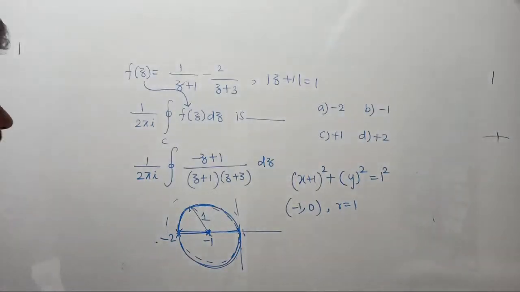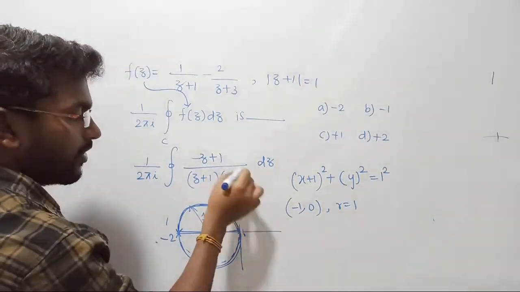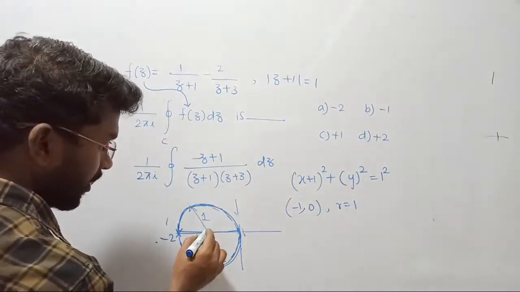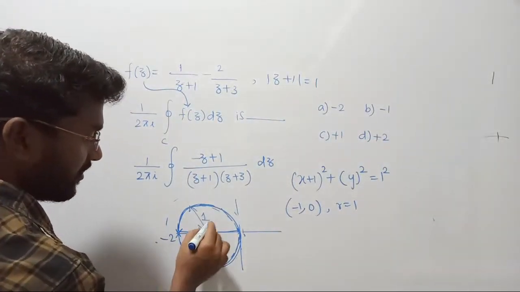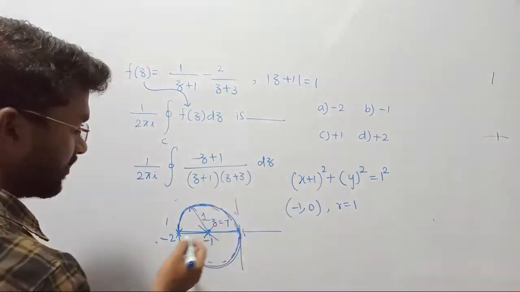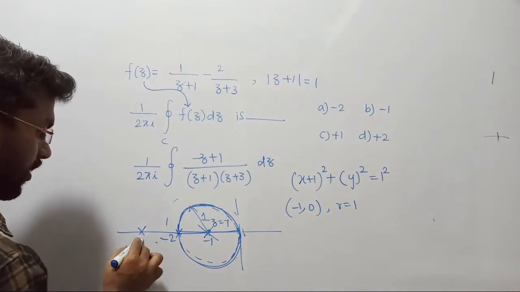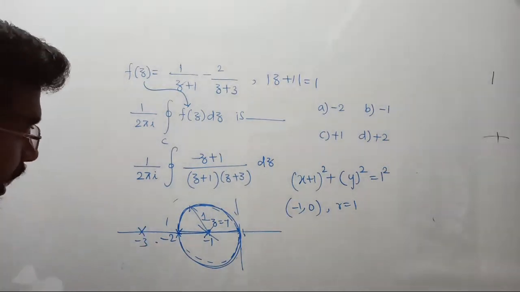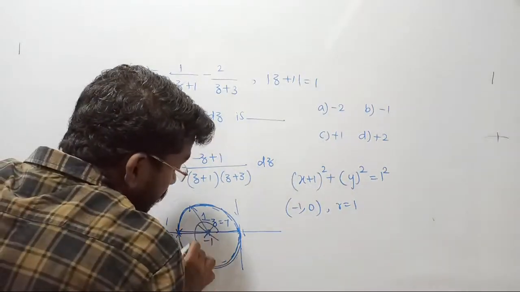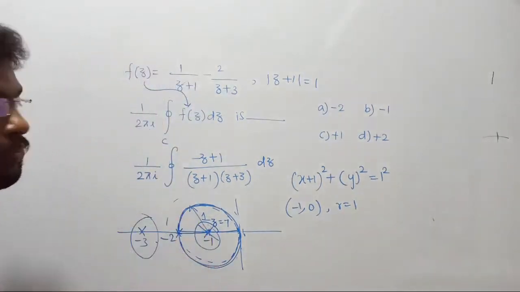Now what are the given poles? z plus 1 and z plus 3. z plus 1 means z equal to minus 1, so a pole is placed exactly at this point. Do you have any other pole? Yes, z plus 3, so z equal to minus 3 somewhere here. If your pole lies outside of the ROC, you don't need to panic. But if you find any pole inside the ROC, your target is to remove that pole.